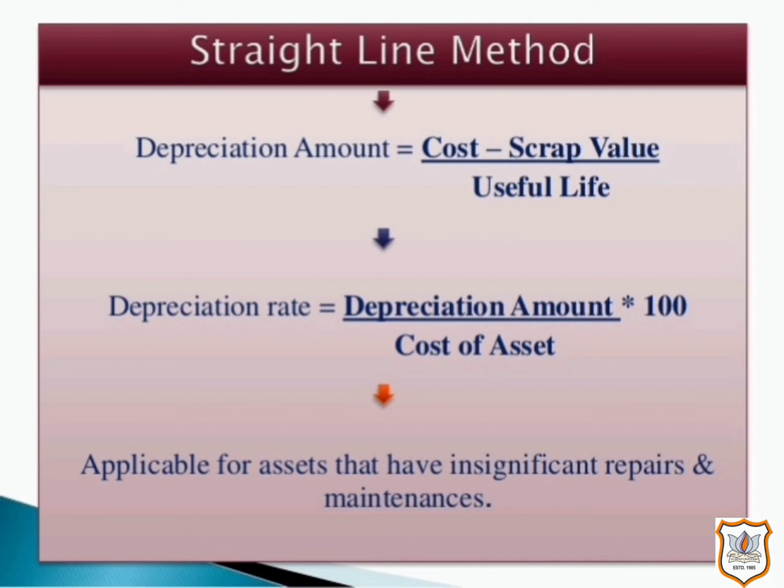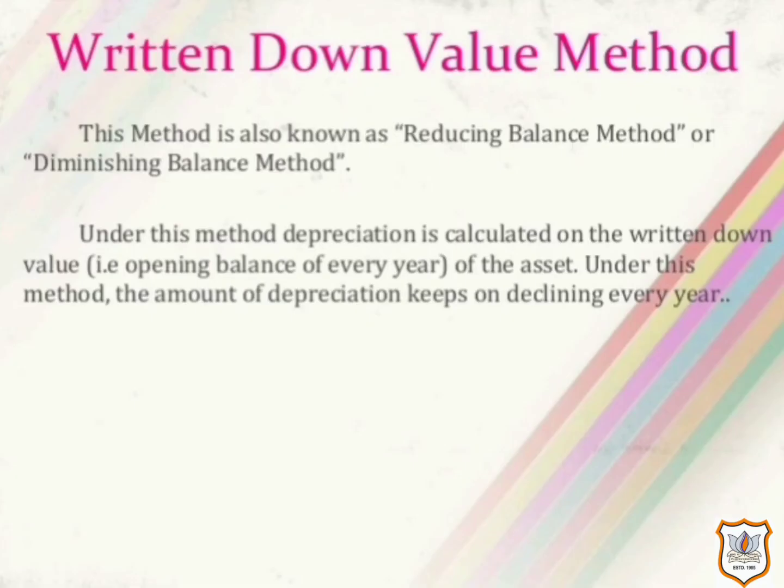Now let us discuss demerits of the straight line method. There is no arrangement of interest on capital invested in assets in this method. Then with the passage of time, work efficiency of assets decreases and repair expenses increases. As a result, in later years, there is more load on the profit and loss account. Now let us discuss written down value method.